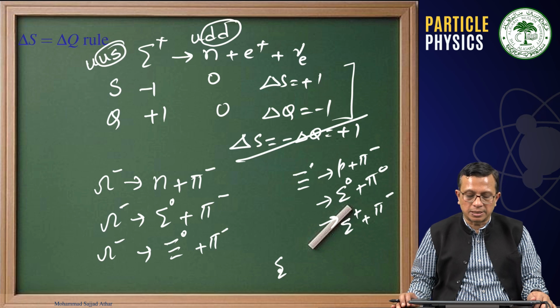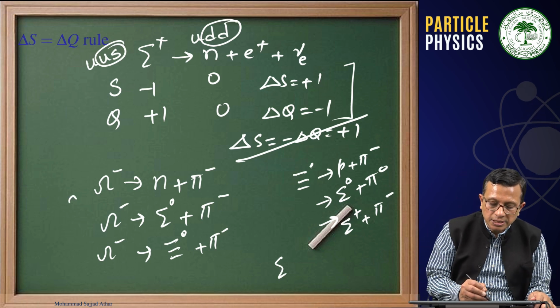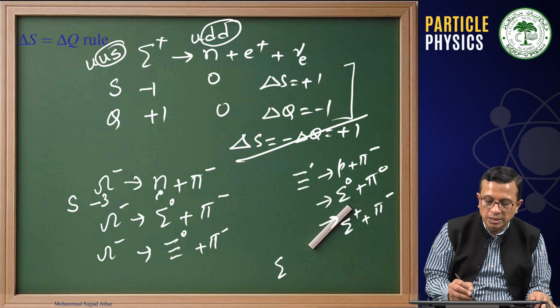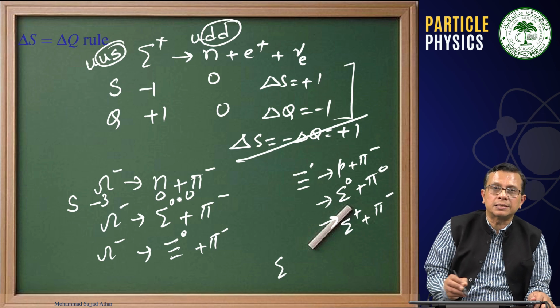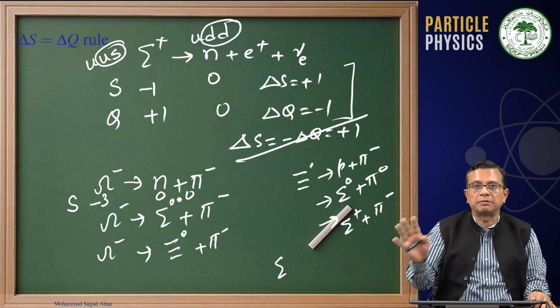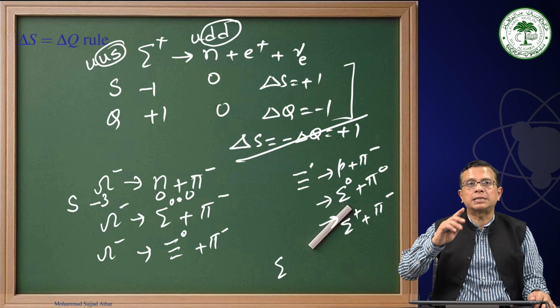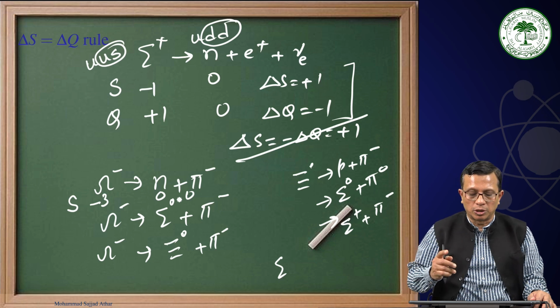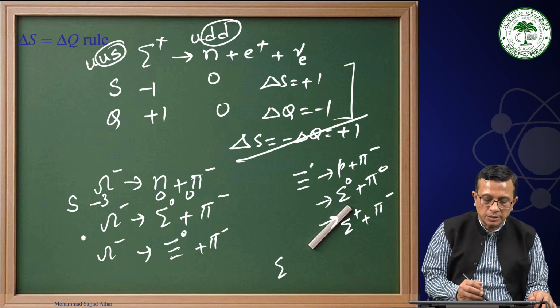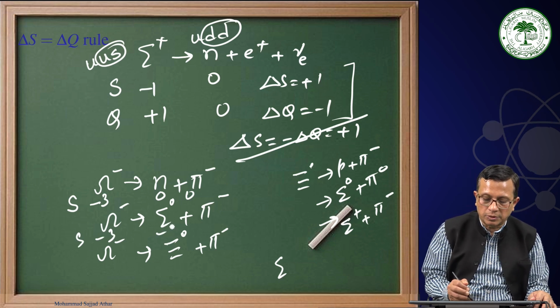We have dealt with these cases. Therefore, what you see is that the strangeness quantum number is minus 3, this is 0. So, delta S change is plus 3, and that will be a forbidden process because delta S cannot be greater than or equal to 2. And this again is minus 3 minus 1, this is 2.